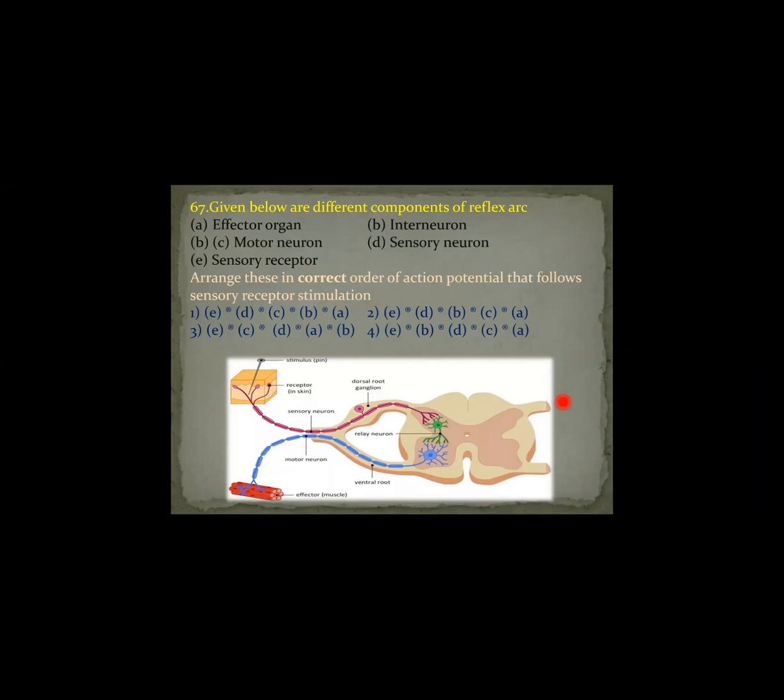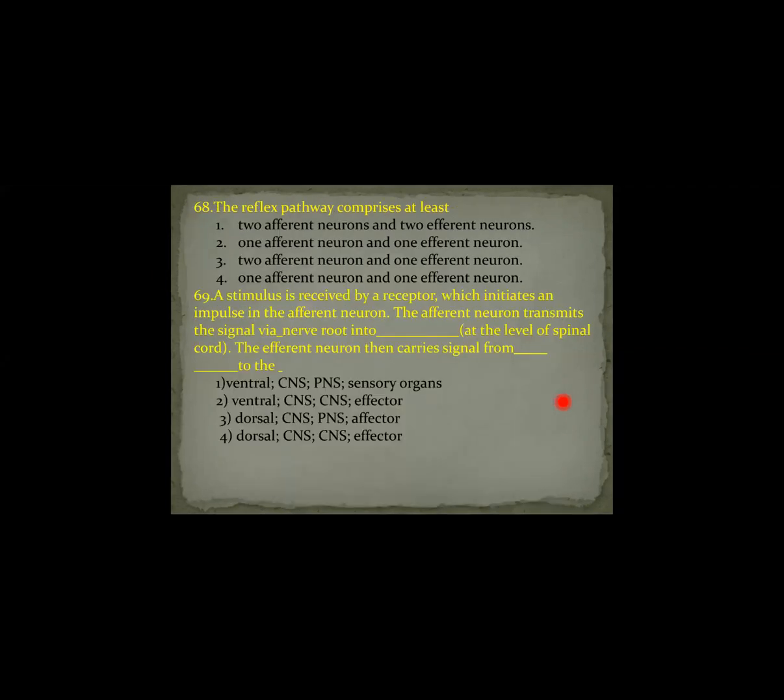Here, the question they are asking: a stimulus is received by the receptor which initiates an impulse in the afferent neuron. The impulse generated in the afferent neuron transmits the signal via the dorsal nerve root to the CNS. The spinal cord is part of the CNS.